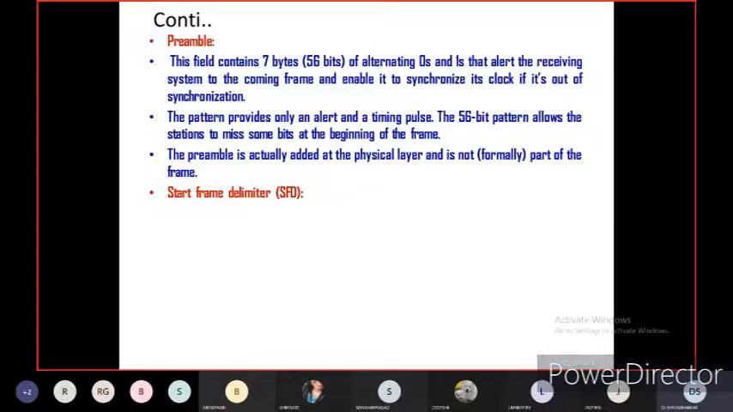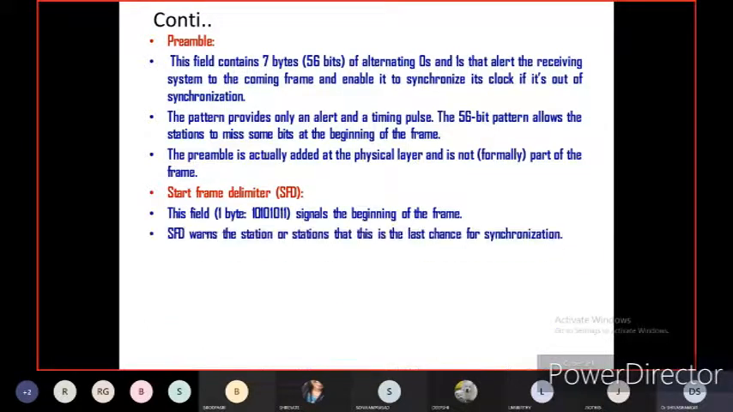So this is also 1 byte, as I told you, 10101011, that is 1 byte, and it signals the beginning of the frame. So SFD is the beginning of the frame, but the preamble is not an actual part of the frame. SFD warns the station, one station or more than one station, that this is the last chance for synchronization. If any timing pulses are missing, then SFD will warn the single station or multiple stations.